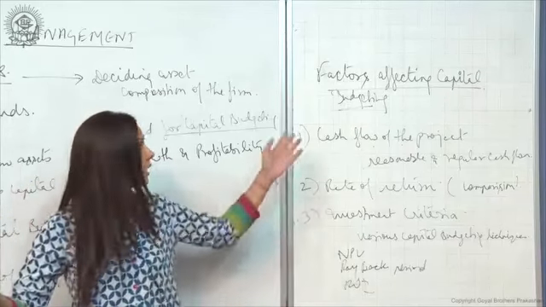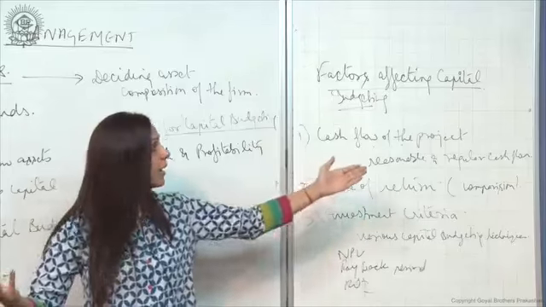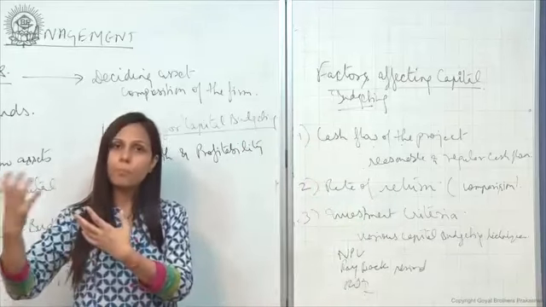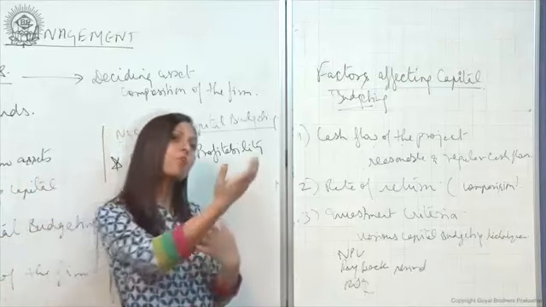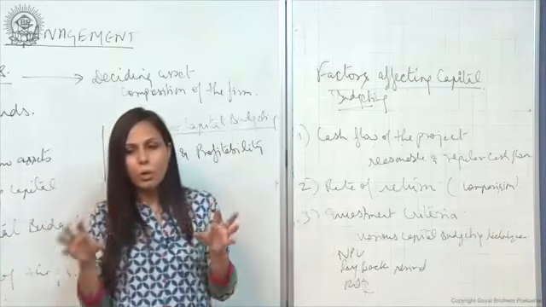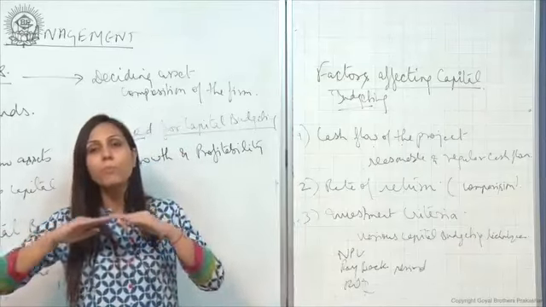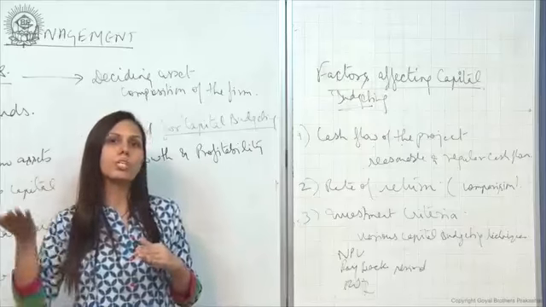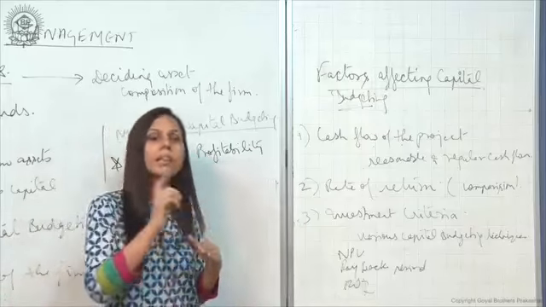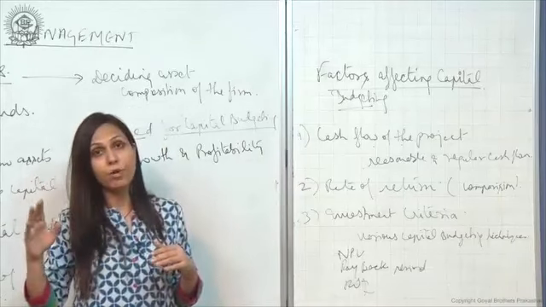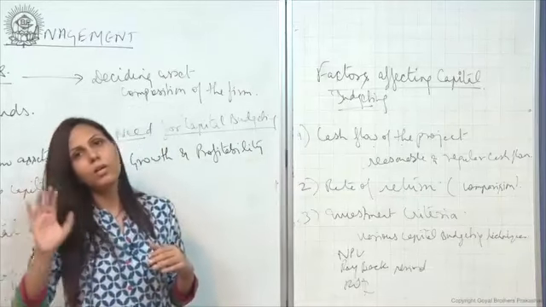Am I getting a reasonable and regular cash flow from project A, or from project B, or from project C? So I will look at the regular income, the regular money I am making from each project. Then I will decide in which project I have a high amount of cash flow, and I will choose that particular project.